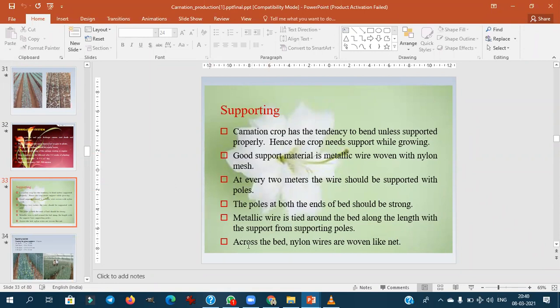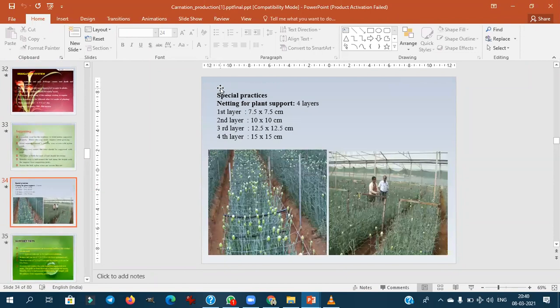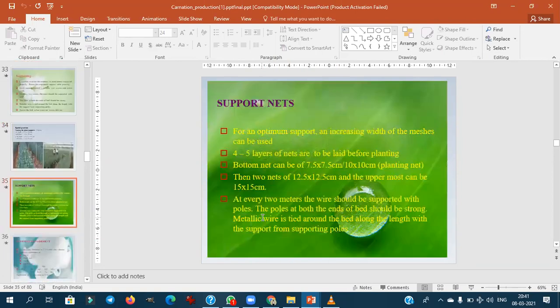Usually the outer structure will be metallic wire and GI pipe. Here the special practice is netting. You have to remember this netting. The word netting is associated with carnation. This is called netting. First they will establish the GI pipes. Then they will tie the wires. On that they will train the carnation plants.